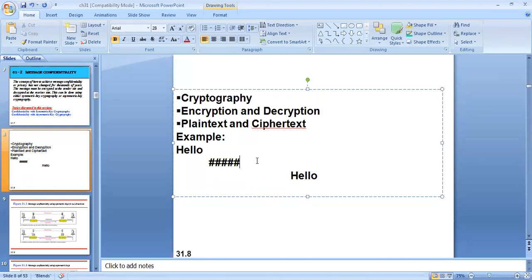That is cryptography, encryption, decryption. What is plain text? Plain text is the original text, and once we do the encryption, the converted form of the message that we have, we call it the ciphertext.